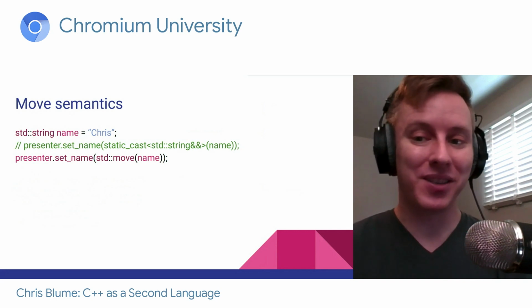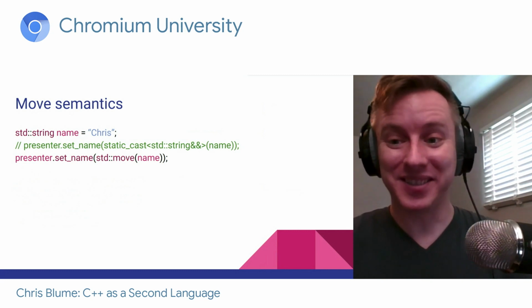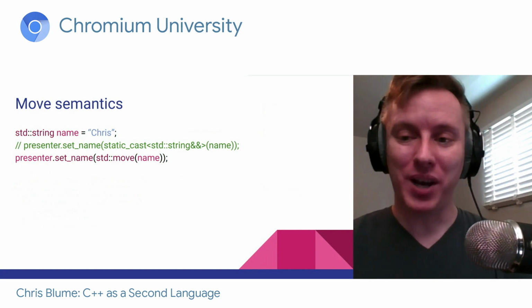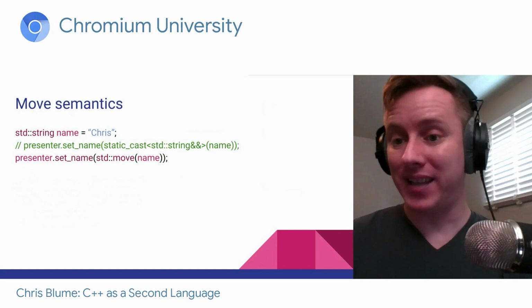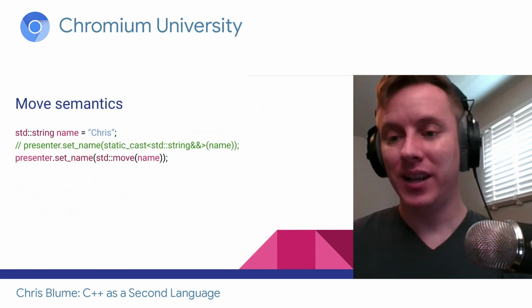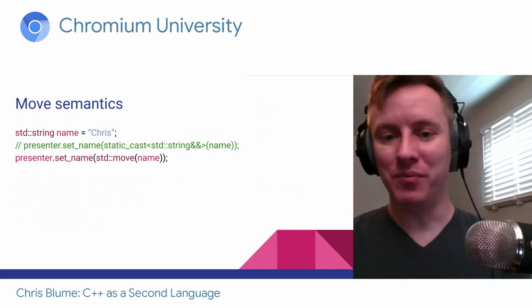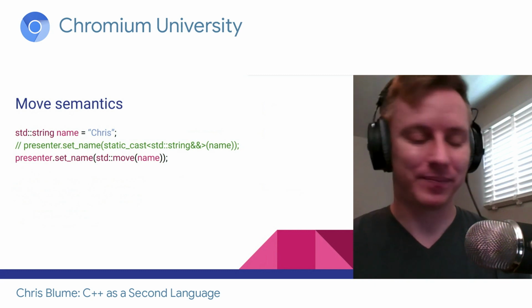So an interesting thing to point out, standard move doesn't actually move anything. It does nothing. It simply casts it to something else. But in the act of casting it, once we pass the casted object to a function, that function now has the ability to steal buffers. So move is really more of an indicator that it's safe to move this thing.